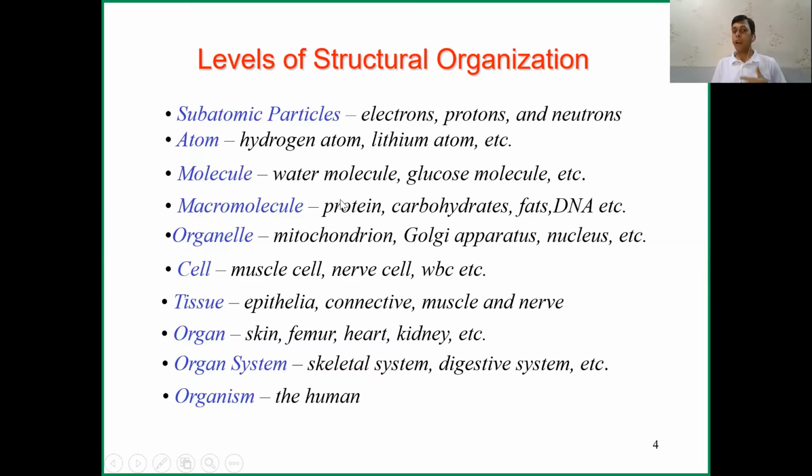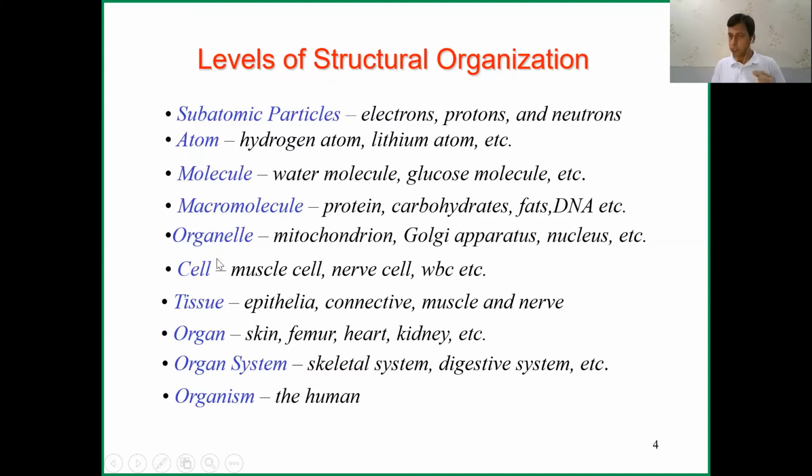Then there are macromolecules: protein, carbohydrate, fat, DNA, all these things. Okay, and when these macromolecules combine and form different organelles, we'll discuss in this video the function of mitochondria, Golgi apparatus, nucleus, and everything. And when you combine all the organelles, we get the cell.